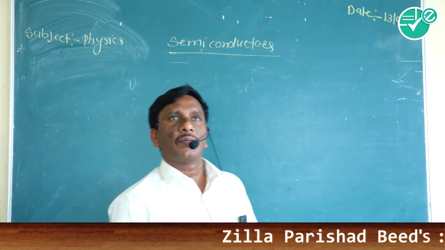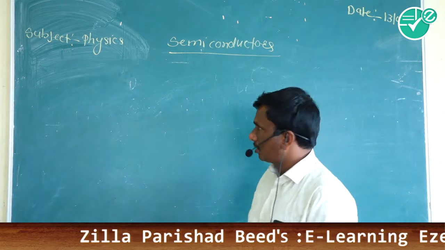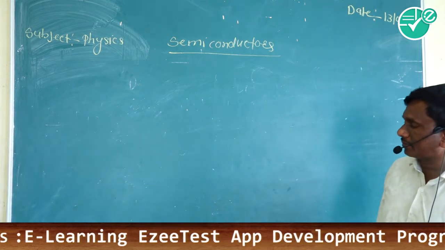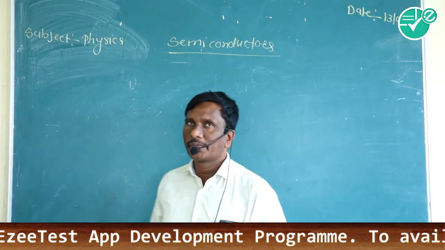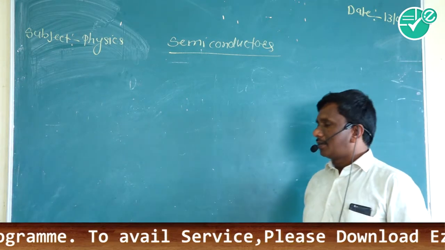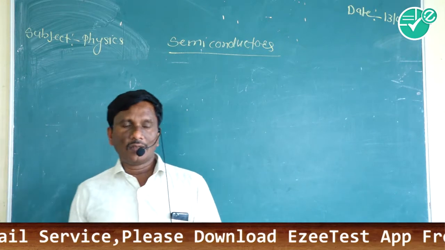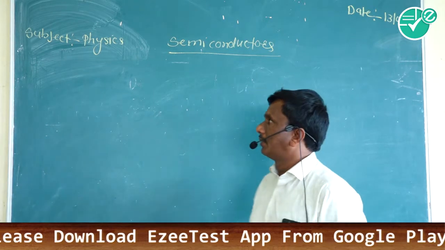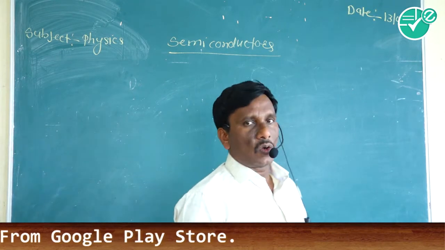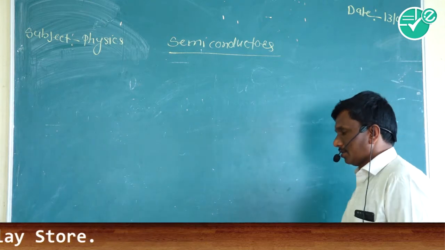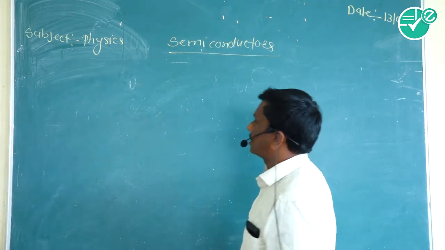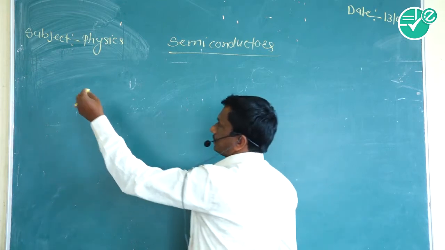Hello students, today we will start the 12th physics chapter, semiconductor. So what is meant by semiconductor? Semiconductor means the material whose conductivity lies between conductor and insulator are called semiconductors.